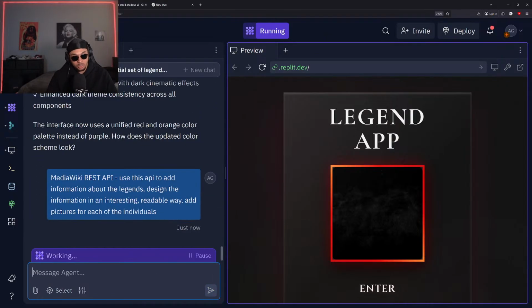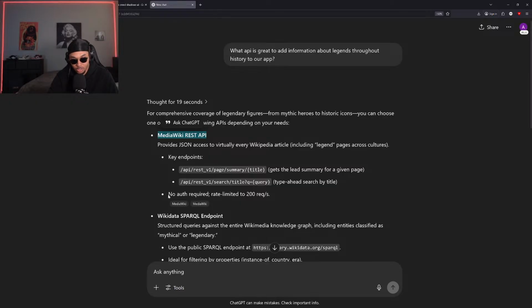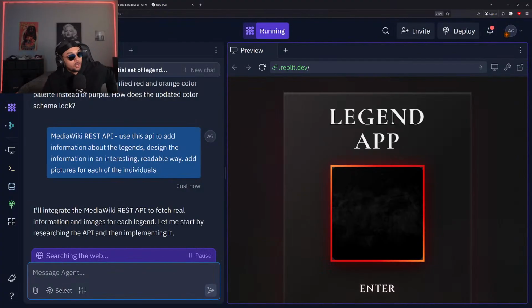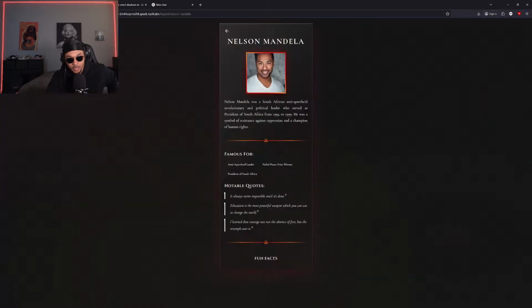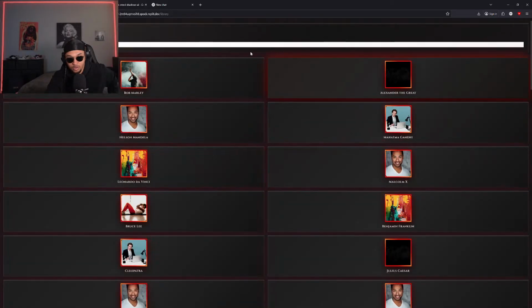All right, cool. So this should be enough right now. So I'm just letting it know we want to use this API that ChatGPT recommended. We can also see here, no auth required, rate limited to 200 requests a second. So we can make 200 different requests at the same time with this API, and we don't need to sign in to use it. And this is great to pull information from Wikipedia for whatever website. So it's getting that added in for us now. And like I said, we don't need any username, password, anything like that. So it should get all these pictures updated.